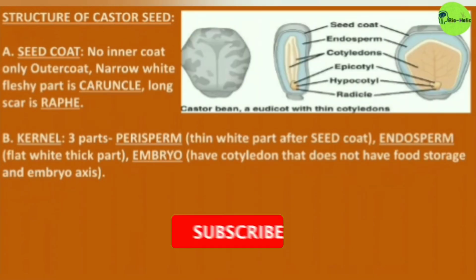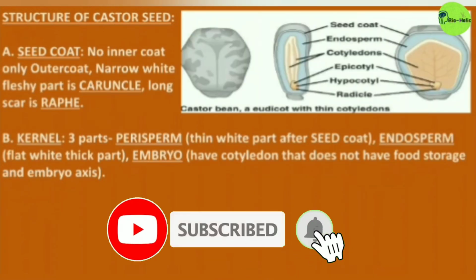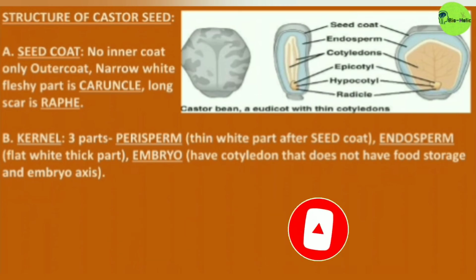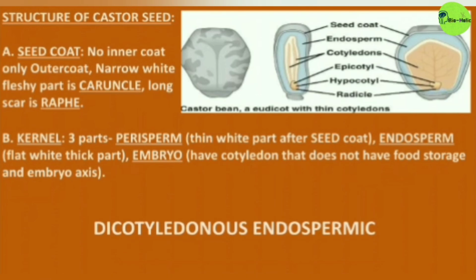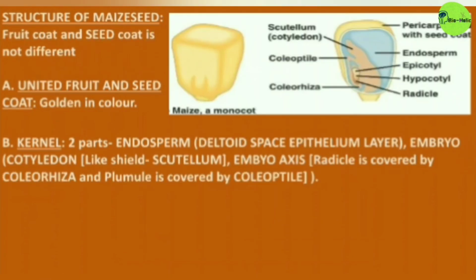Now, structure of the castor seed. It also has two parts, the seed coat and the kernel. The seed coat has caruncle and raphe, and the kernel has perisperm, embryo and endosperm. This is a dicotyledonous endospermic seed.